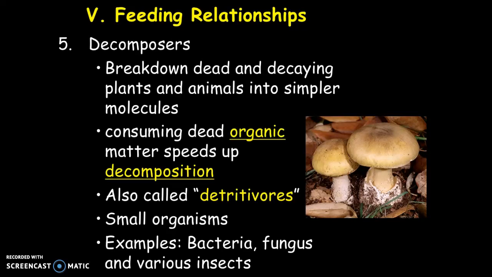When they are consuming this dead and decaying organic matter, it helps to speed up decomposition, and this is why, as we referred to before, we're not trudging through the forest through stacks and stacks of dead leaves. They're decomposed, so we have that space available. Decomposers can also be referred to as detritivores, and examples of these can be bacteria, fungus, and some various insects.